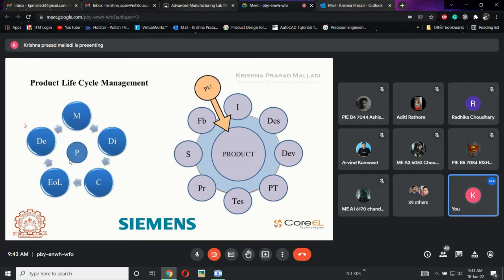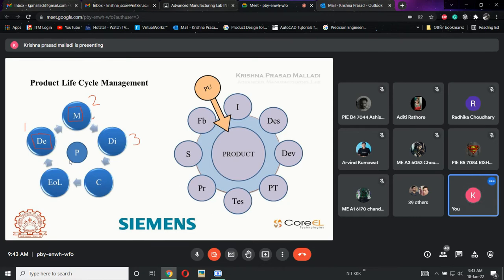See, this is the first one. D is nothing but design. Any idea or any product starts with a design only. After that it enters the manufacturing phase, the second step. The third step: once manufacturing is done and I have the output, I need to distribute it to the customers. That is distribution.